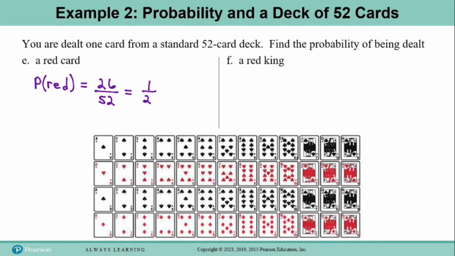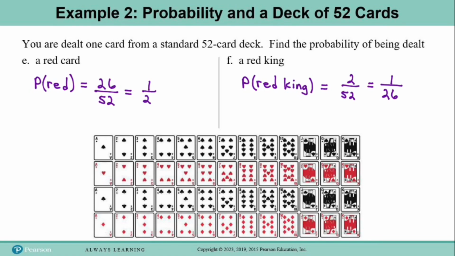And then for part F, find the probability of being dealt a red king. Now, the kings are right here. 2 of them are red. So the probability of being dealt a red king is 2 divided by 52, which simplifies to 1 over 26.